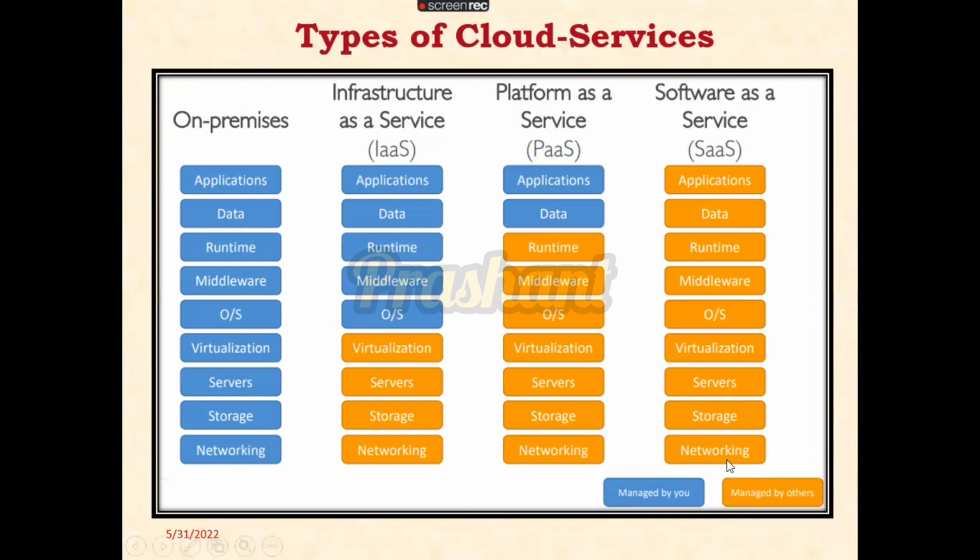So what is the orange color? Orange color indicates managed by others. Everything is managed by Google. We are simply using their service. So this is called software as a service. Hence, in software as a service, we don't have to do anything.